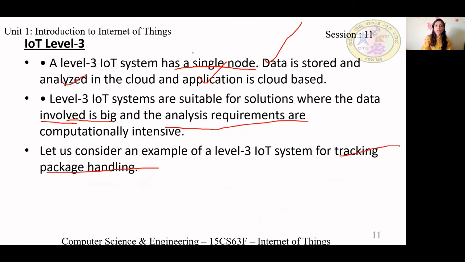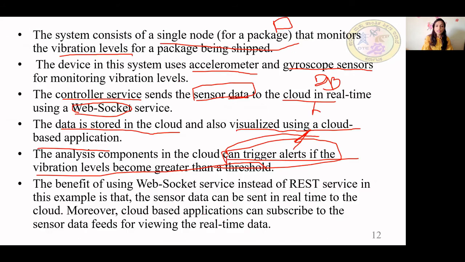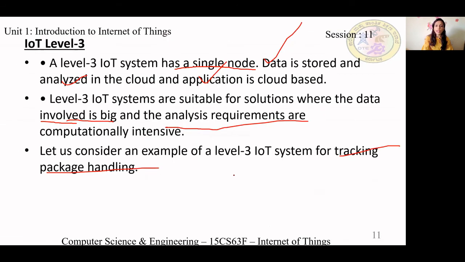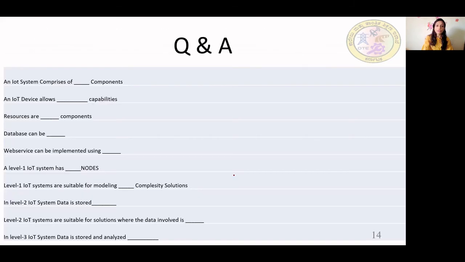Next comes IoT level 3. Here also we had a single node. Everything was the same as in IoT level 2, with application, database and REST, but analysis also was done at the cloud. And we saw an example of tracking package handling. Any doubts you have till here? If not, we will see some questions.